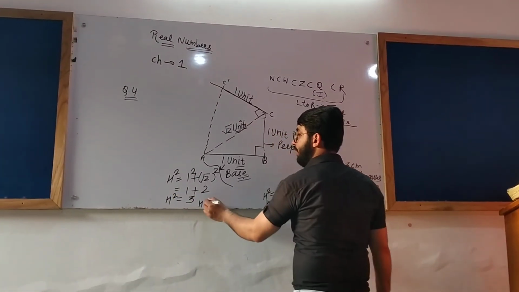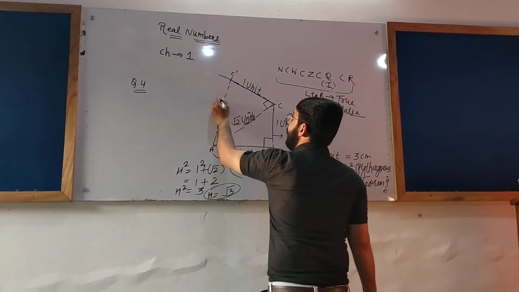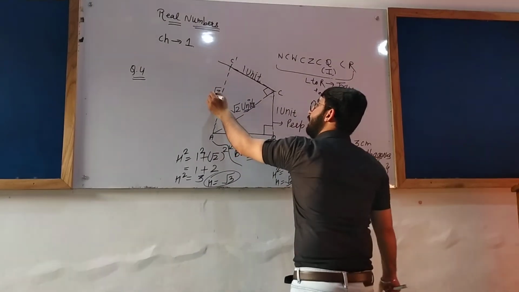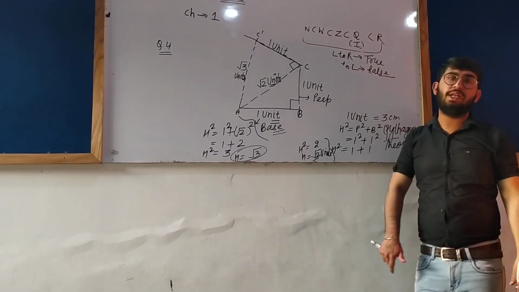Hypotenuse square equals 3, so the hypotenuse equals root 3. This is root 3 units.